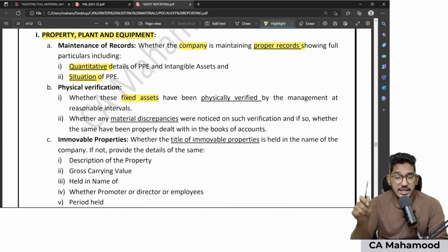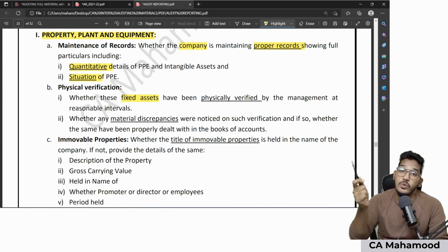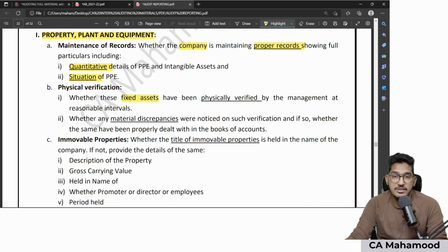Number 2, whether those fixed assets are physically verified by the management at reasonable intervals. Whether your client company has physically verified. They're not asking the auditor to do physical verification. They're asking whether management did the physical verification of that PPE at reasonable intervals. Here, reasonable intervals means once in 3 years. For PPE physical verification, reasonable interval can be taken as once in 3 years. And on doing such physical verification, did the management find any material discrepancy? Any differences found by that physical verification?